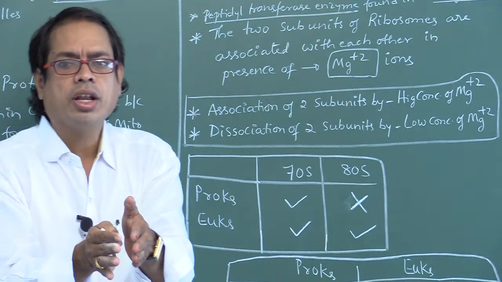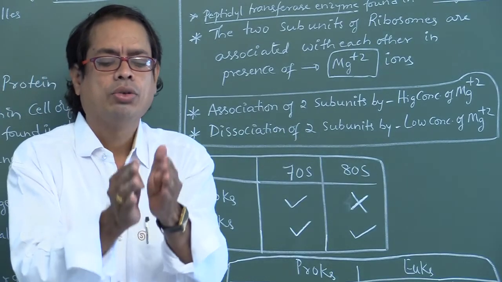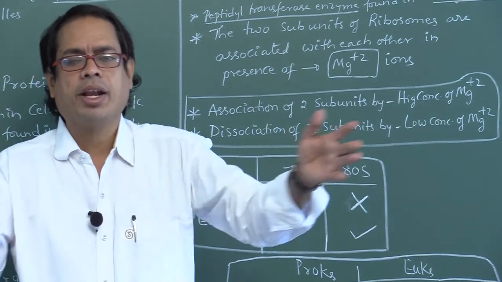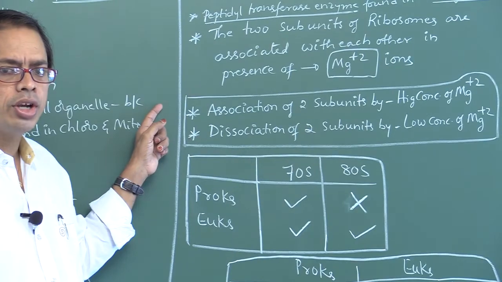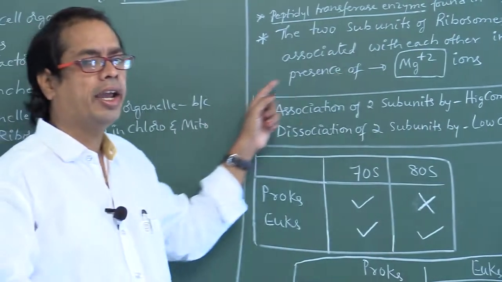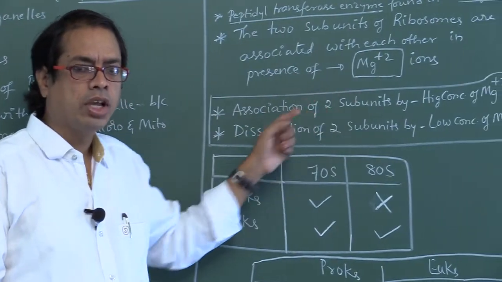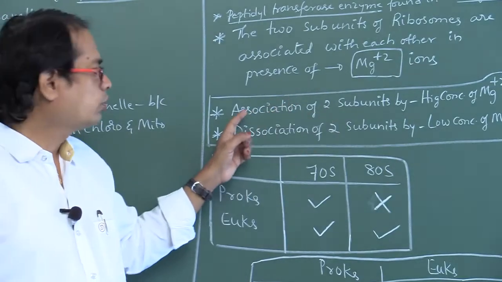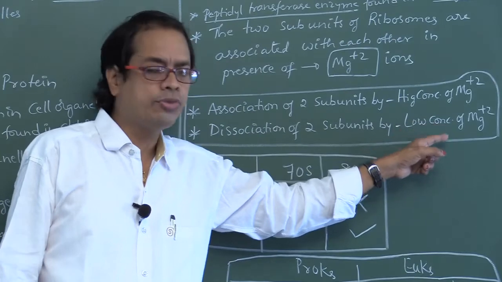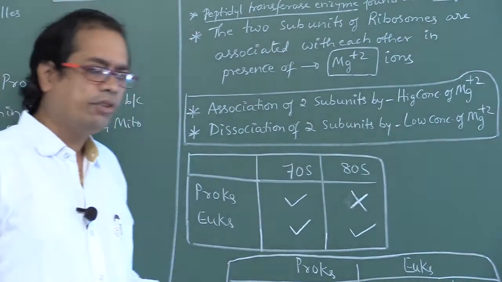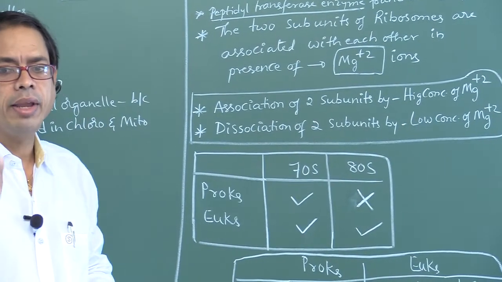If a low concentration of magnesium ions is present, the two subunits are separated from each other. So association of two subunits is by high concentration of magnesium, and dissociation by low concentration of Mg2+. Which element is involved? Magnesium.